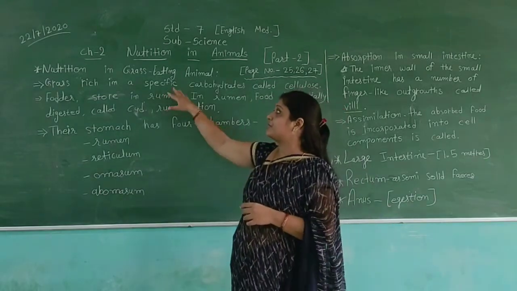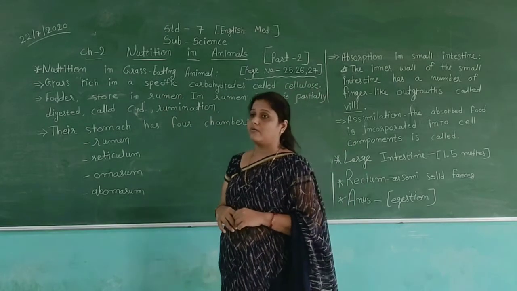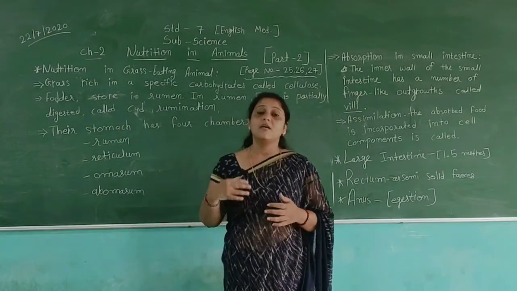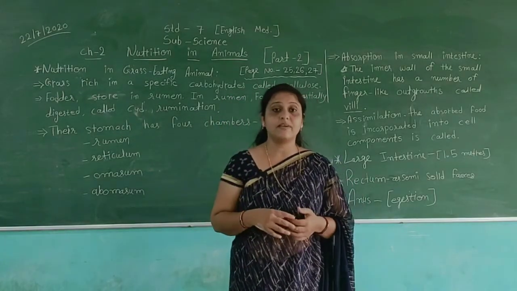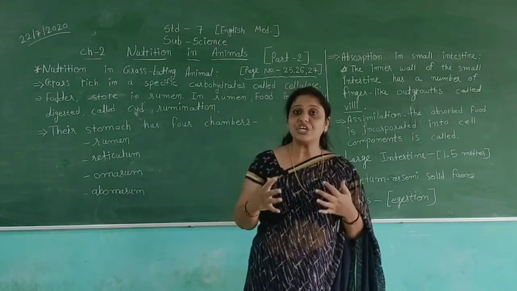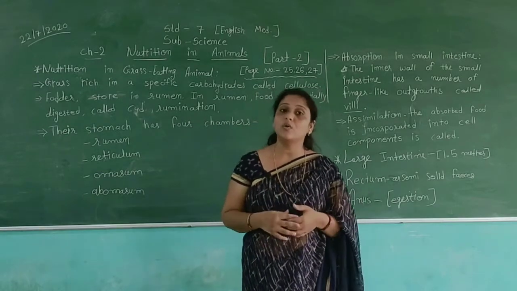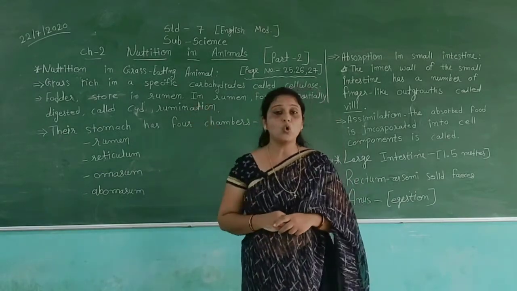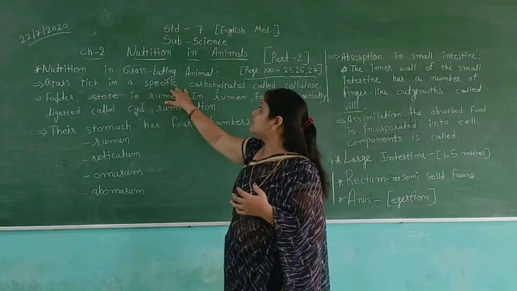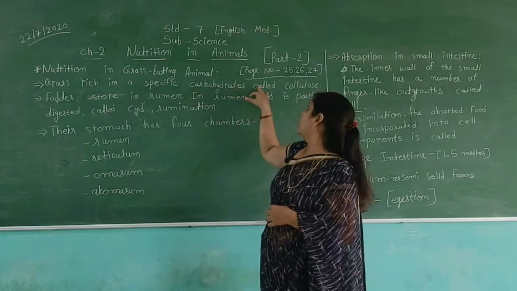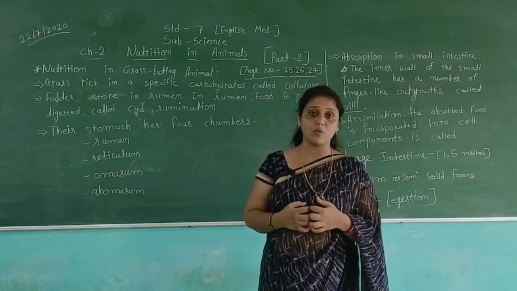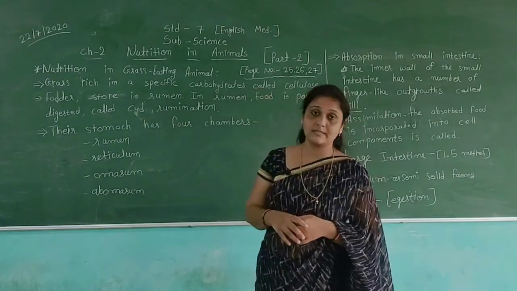Now we will discuss the nutrition in grass-eating animals. We all know the animals that eat grass are called herbivores. Herbivorous animals always eat grass. The grass is rich in a specific carbohydrate called cellulose.